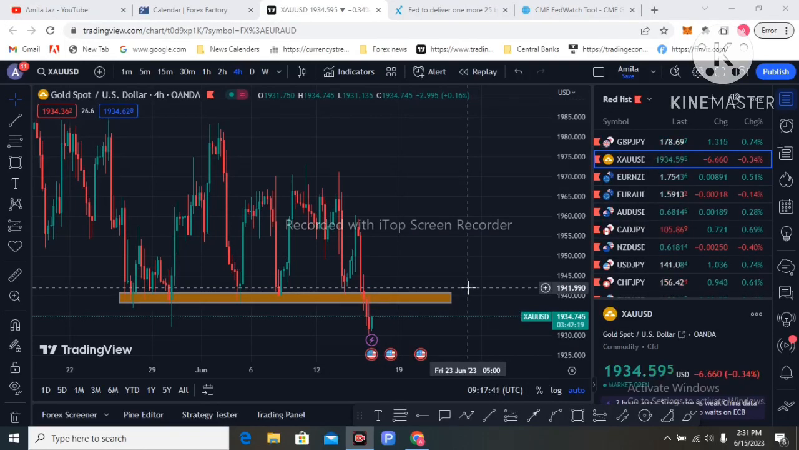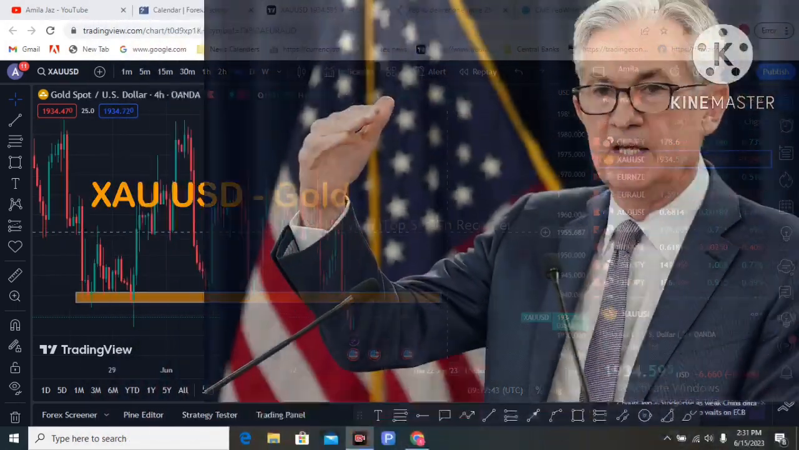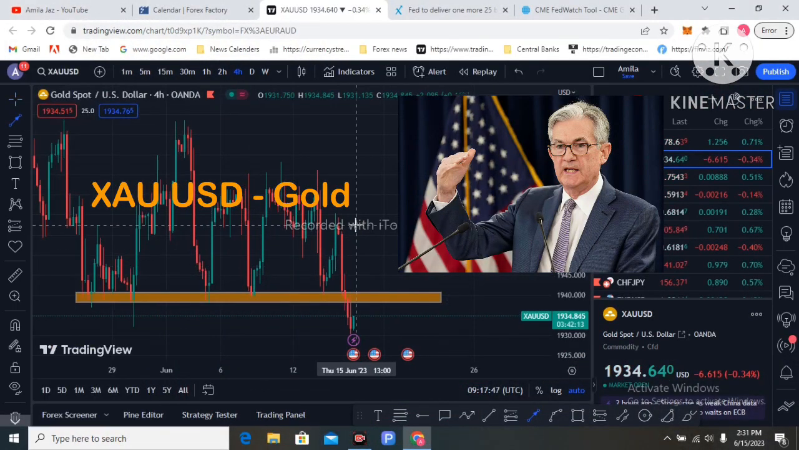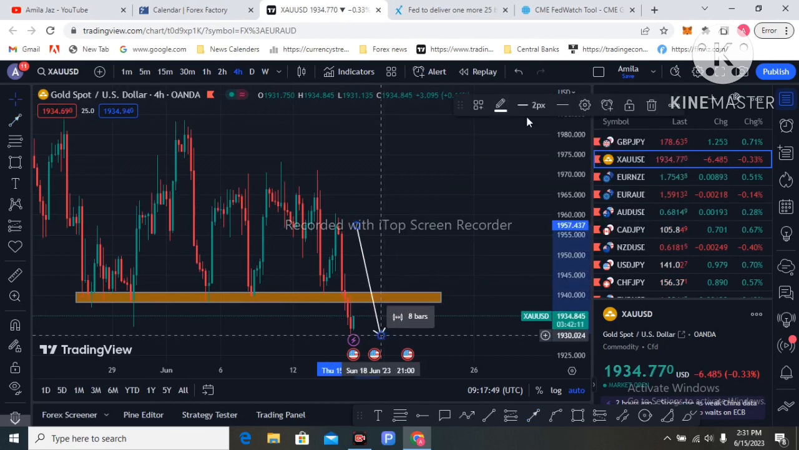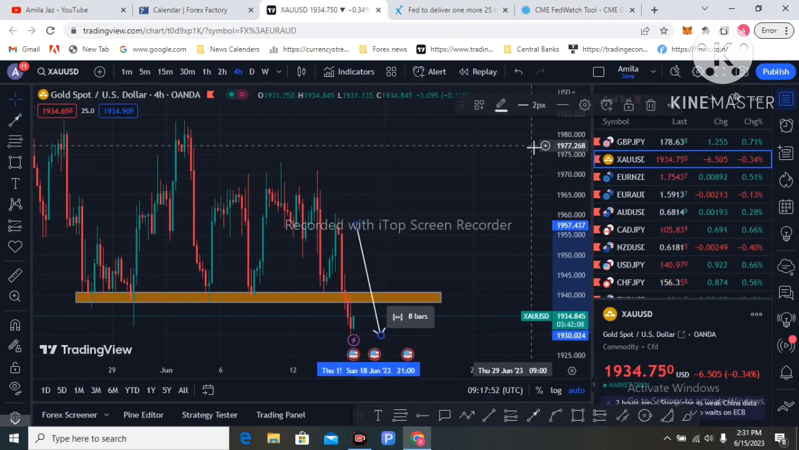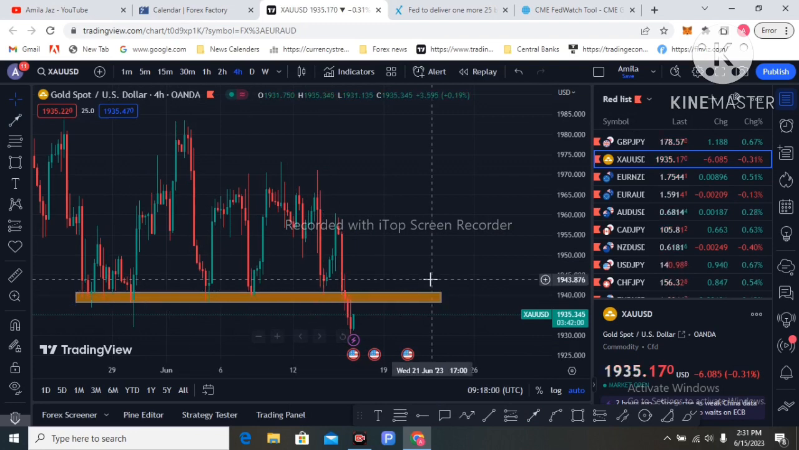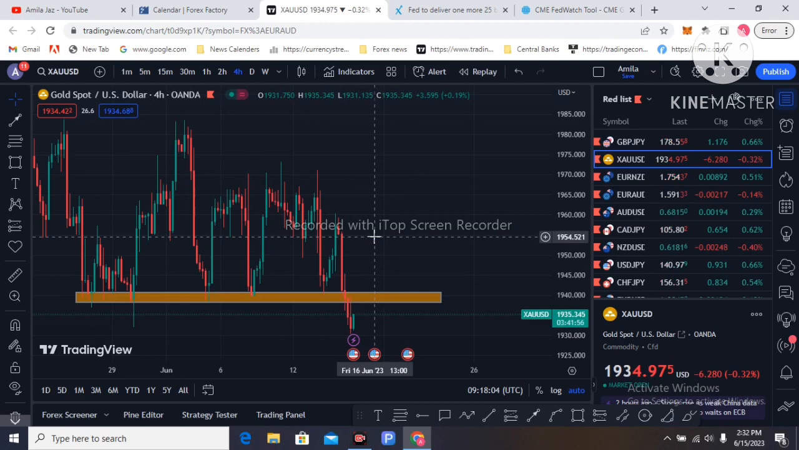So I am in the gold chart. You can see the gold movement yesterday. Gold dropped to the downside, and this support level was broken yesterday. This is the 1940 level. Price has tested this level several times, and it was broken yesterday with the Federal interest rate decision that was released yesterday.